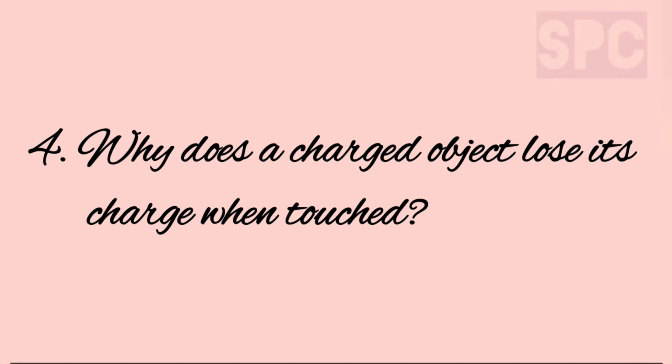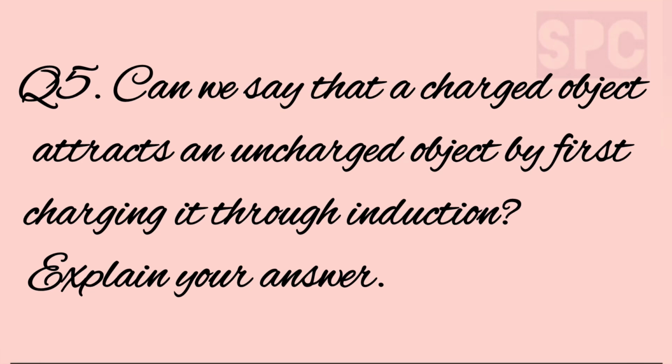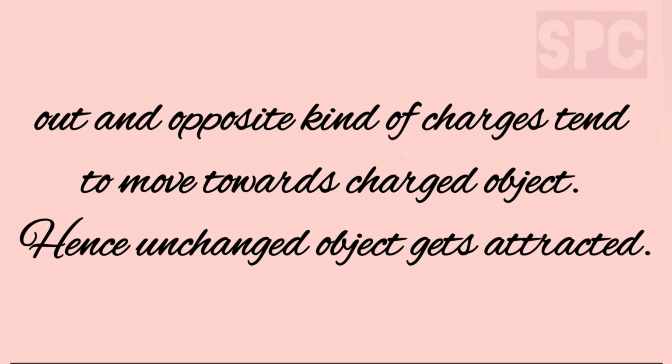Question number 4. Why does a charged object lose its charge when touched? Answer. A charged object loses its charge when touched because the extra charges present on the object get shared with the earth through our body. Question number 5. Can we say that a charged object attracts an uncharged object by first charging it through induction? Explain your answer. No. When we bring a charged object near an uncharged object, the two kinds of charges already present in the uncharged object get separated out, and opposite kind of charges tend to move towards the charged object. Hence, the uncharged object gets attracted.